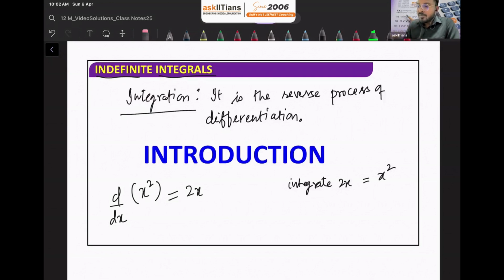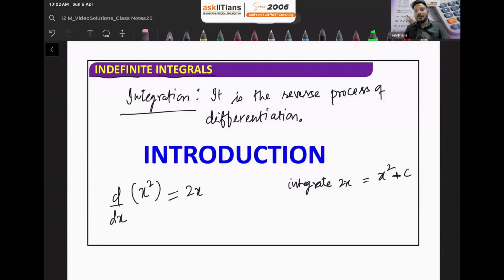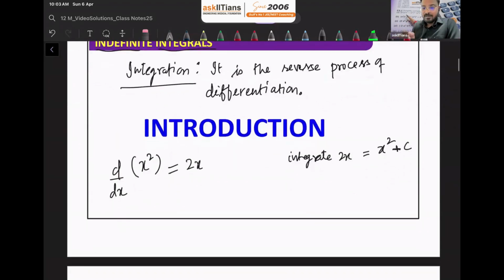And then we are going to write some arbitrary constant, that is plus c. We'll come to that later, what this plus c is. But for now, you can just understand that that's how we are going to relate differentiation and integration.